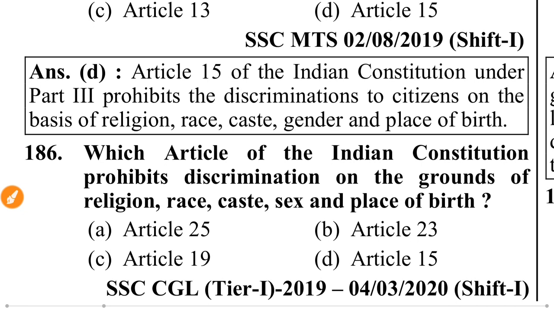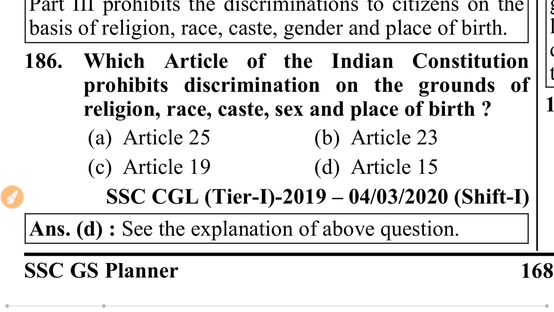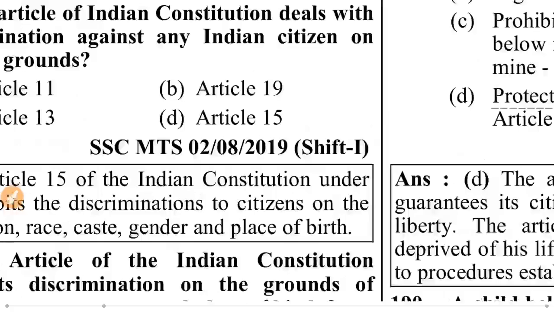Article 15 of the Indian Constitution under Part 3 prohibits the discrimination to citizens on the basis of religion, race, caste, gender and place of birth. Which article of Indian Constitution prohibits discrimination on the grounds of religion, race, caste, sex and place of birth? Article 15.